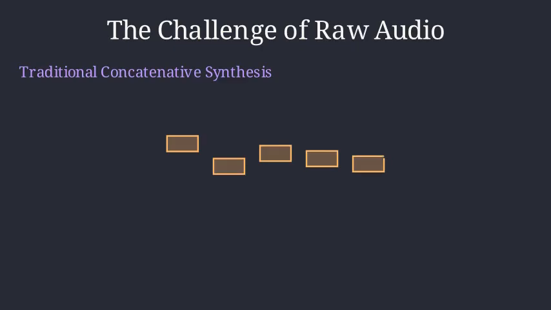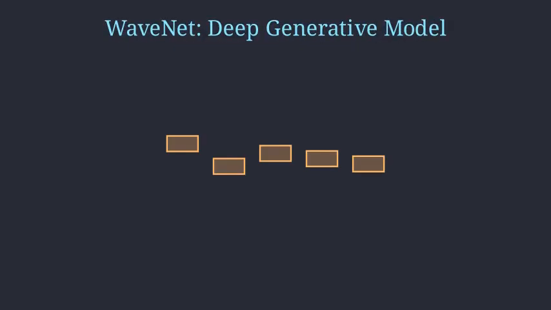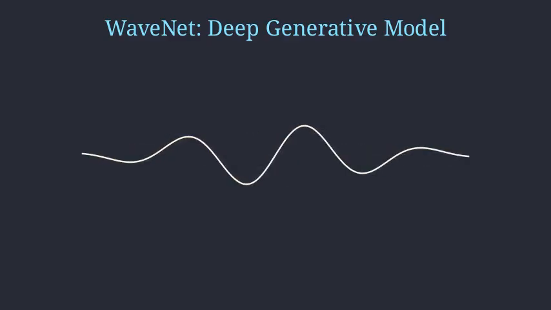For a long time, generating realistic human speech or music was a massive challenge for computers. Traditional methods often sounded robotic or required stitching together thousands of tiny recorded fragments. This changed with Wavenet, a deep neural network designed to generate raw audio waveforms directly. Unlike previous models that relied on simplified acoustic features, Wavenet models the probability of every single audio sample.